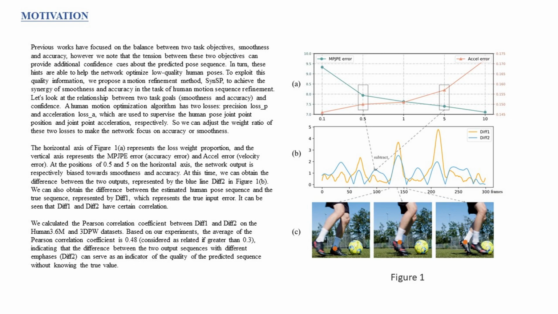We calculated the Pearson correlation coefficient between diff1 and diff2 on the Human3.6M and 3DPW datasets. Based on our experiments, the average of the Pearson correlation coefficient is 0.48, considered as related if greater than 0.3, indicating that the difference between the two output sequences with different emphases, diff2, can serve as an indicator of the quality of the predicted sequence without knowing the true value.